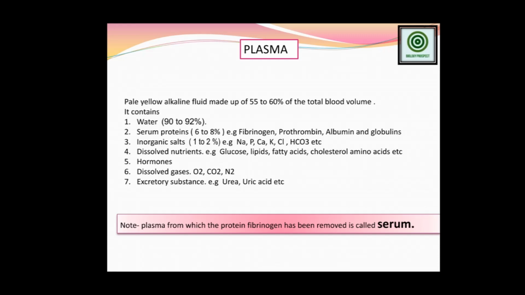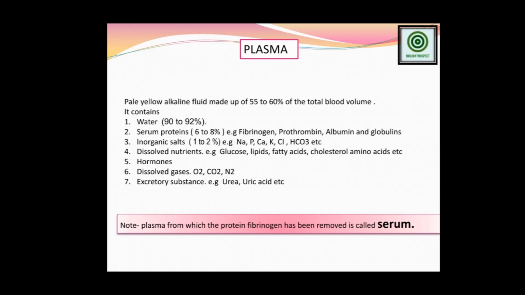We are already familiar with the 6 components of food: protein, carbohydrates, fats, vitamins, minerals, and so on. Out of these components, a few parts are present in the plasma: glucose, the simplest part of carbohydrate; lipids and fatty acids, the simplest part of fat; cholesterol, which is also one kind of fat; and amino acids, the part of protein.